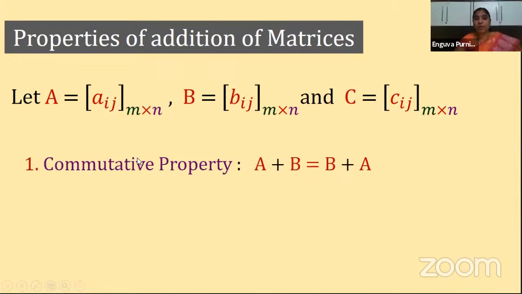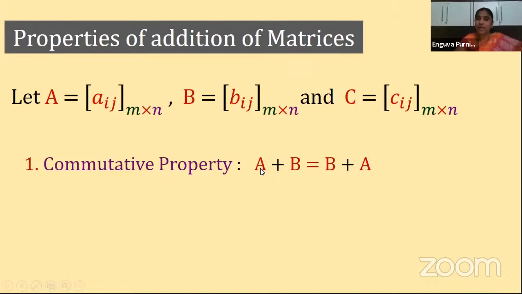What is the meaning of commutative property? A plus B is equal to B plus A. Means first I am adding A plus B, means the corresponding elements of A plus the corresponding elements of B. After doing that, we get a matrix A plus B. Suppose I change the position of the matrices, B plus A means first I'm taking B as the first matrix and A as the second matrix.